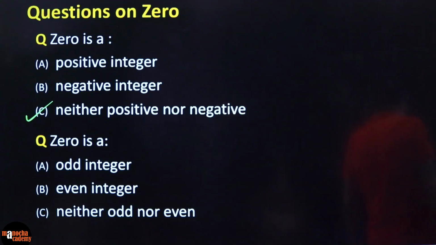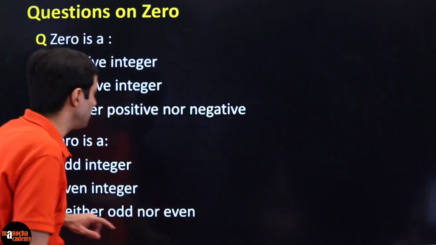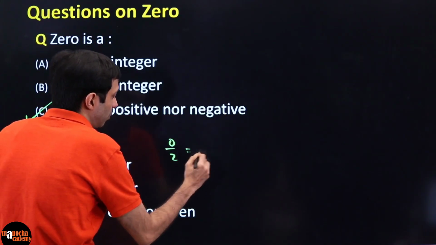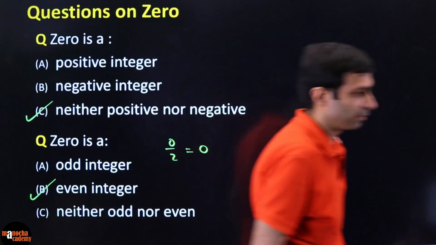Is 0 an odd integer, an even integer, or is it neither odd nor even? Do you guys know the answer for this? I think Sayan has the right answer. Anybody else? 0 is considered even. Why? Because even means something which is divisible by 2. 0 by 2 is 0. So it's divisible by 2. The answer is an even integer.